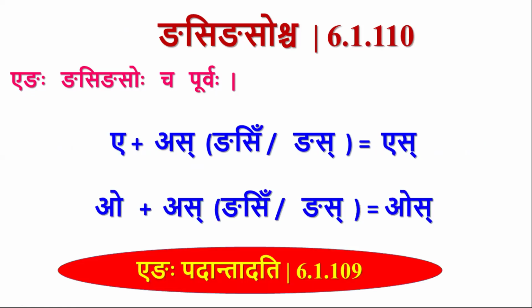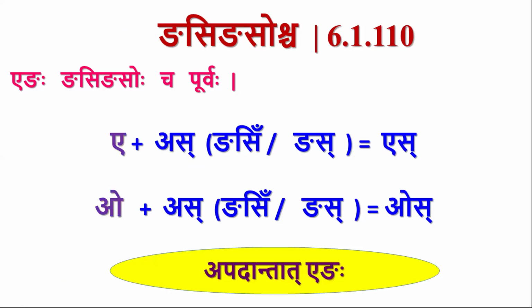So the question is, why is this yenga padanta dati not applicable here? Because a is followed by akara, here also o is followed by akara. These are yang letters. They should be followed by rasvakara only. Why is this yenga padanta dati not applicable? Because this is the case of apadantat yengaha. The previous sutra yenga padanta dati is applicable for padanta yang letters. But here, when these letters a or o are followed by gnasi or gnas pratyaya, they are not pada.